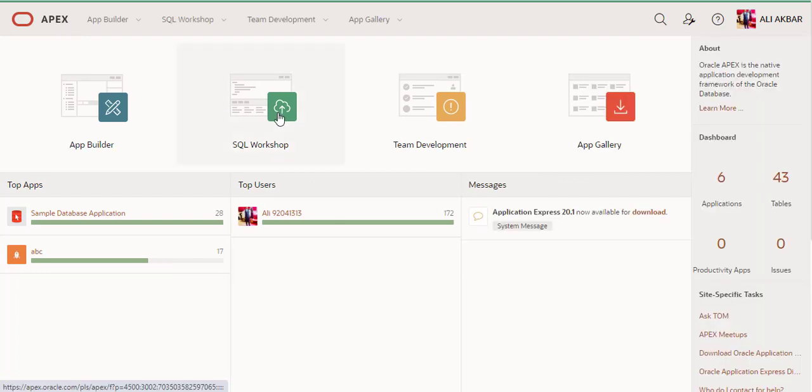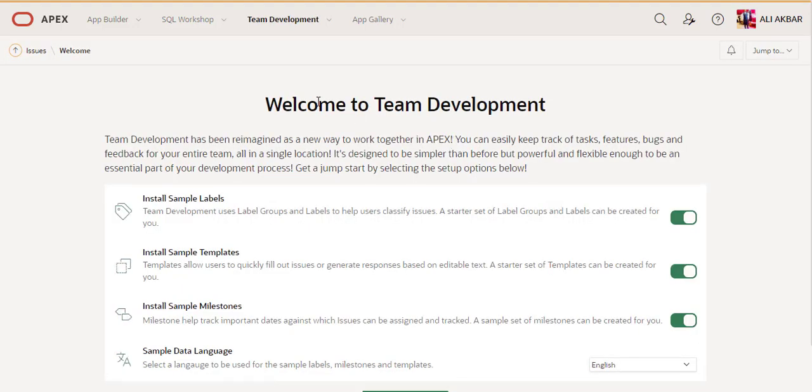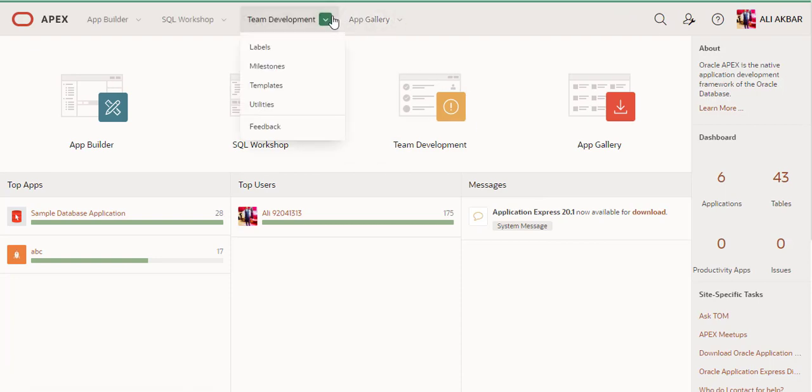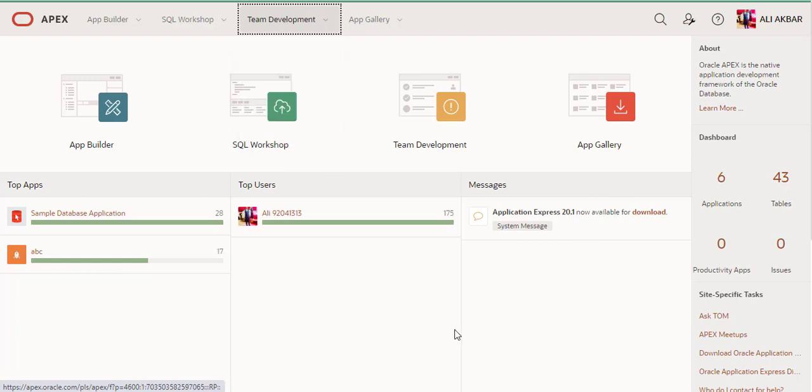Now we will discuss team development. This is a feature for an office suite. Your HOD or your manager can assign you a milestone, or assign milestones to different people. You can see here labels, milestones, templates, utilities, all types of team development. Team development milestones and team development strategy, you can set here.